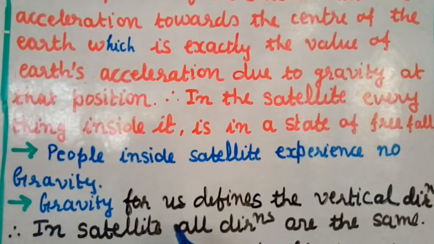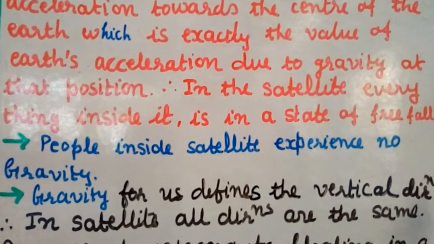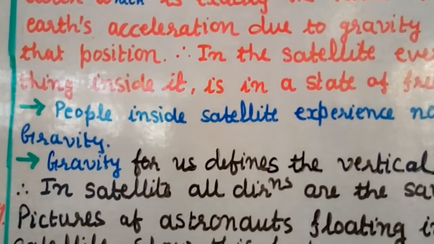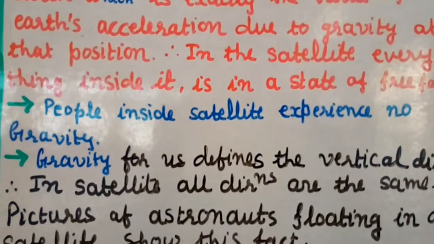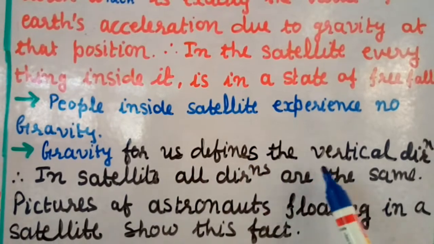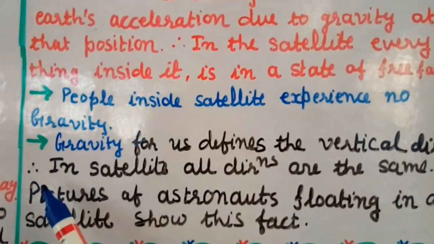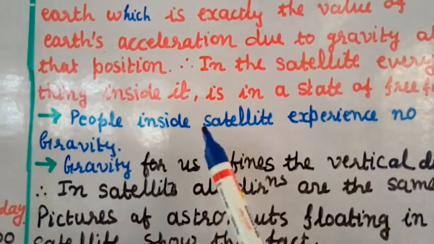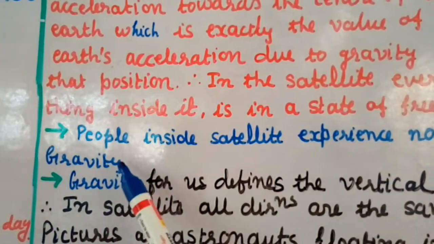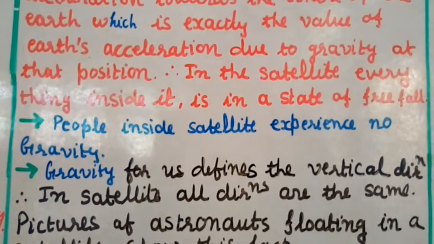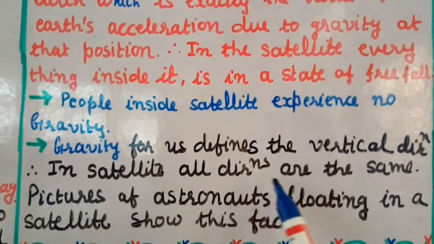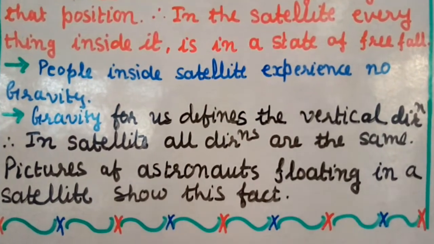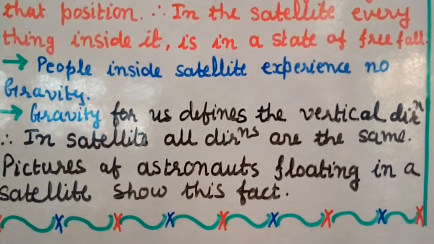Now gravity for us defines the vertical direction. We know that the acceleration due to gravity is towards the Earth, so it is vertical, upward and downward, right? So gravity for us defines the vertical direction. Therefore in a satellite all directions are the same. If there is no gravity, that means no direction, so we can say that all directions are the same. There is no vertical direction, no southward direction, all the directions are the same.